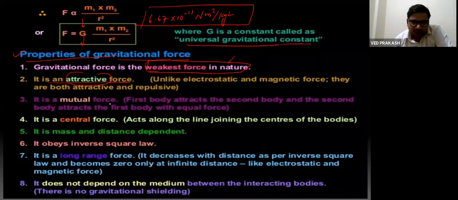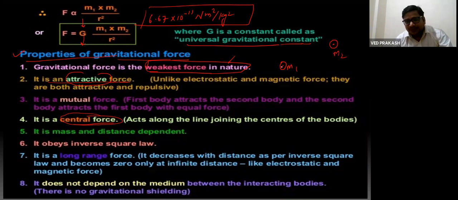It is a mutual force. Mutual force means if one body applies force on another, then the other body will also apply force on the first. It is a central force. What do you mean by central force? A central force is that kind of force which acts along the line joining the centers of two objects. Suppose M1 and M2 are two masses, then M1 will exert force on M2 along the line which is constructed by joining their centers, center to center.